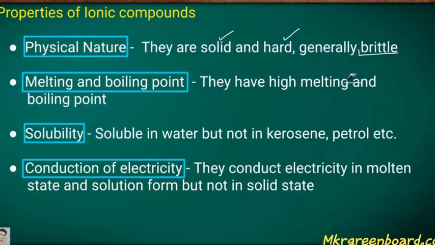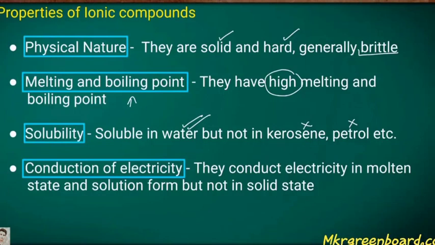The second property of the ionic compound is melting and boiling point. They have a high melting point and boiling point. As we see, the ionic compound is hard, so due to that they have a high melting point and boiling point. The third one is solubility, meaning whether it is soluble or not. It is soluble in water. As we know, NaCl is soluble in water but not in kerosene and petrol.